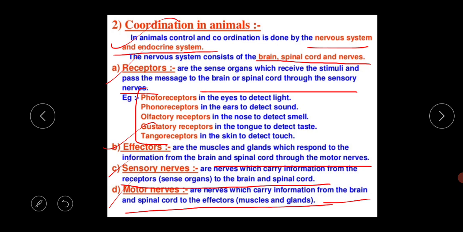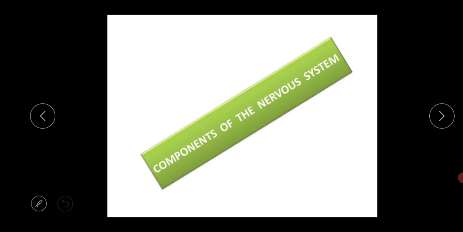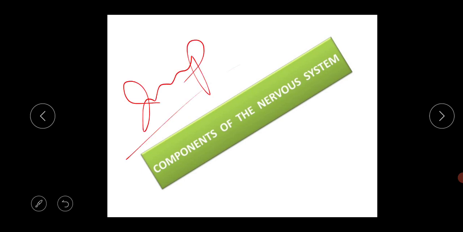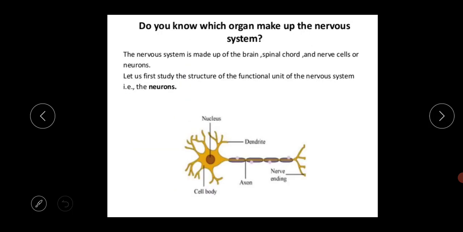So please go through this slide properly. Next thing is the components of the nervous system. The next topic is the components of the nervous system, because this is very important for your exam. Next thing is, there is one question actually.